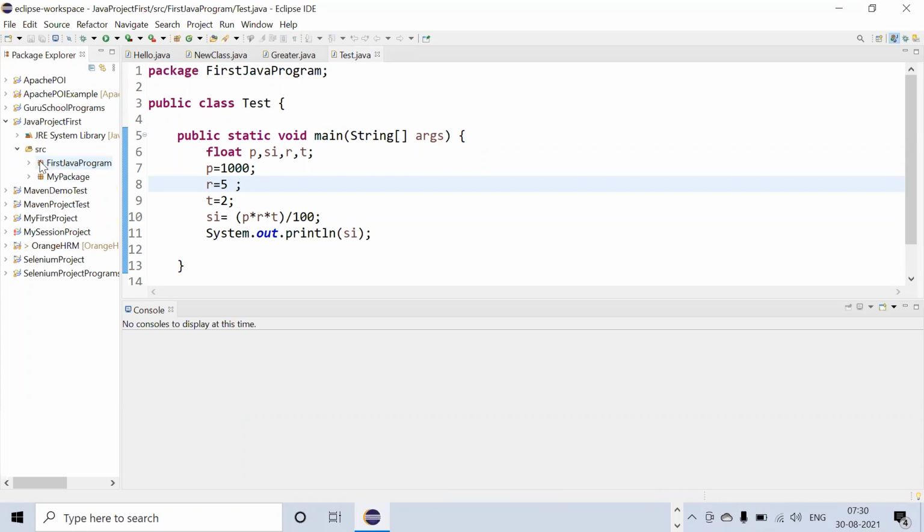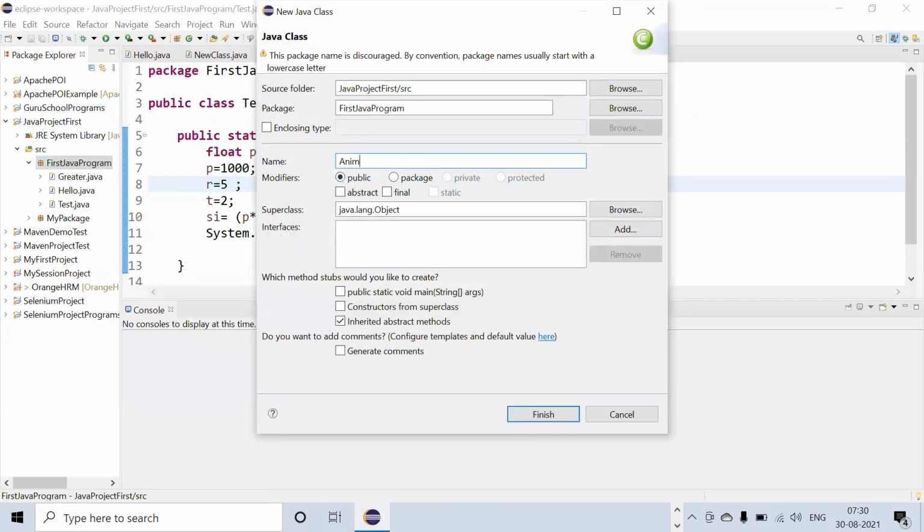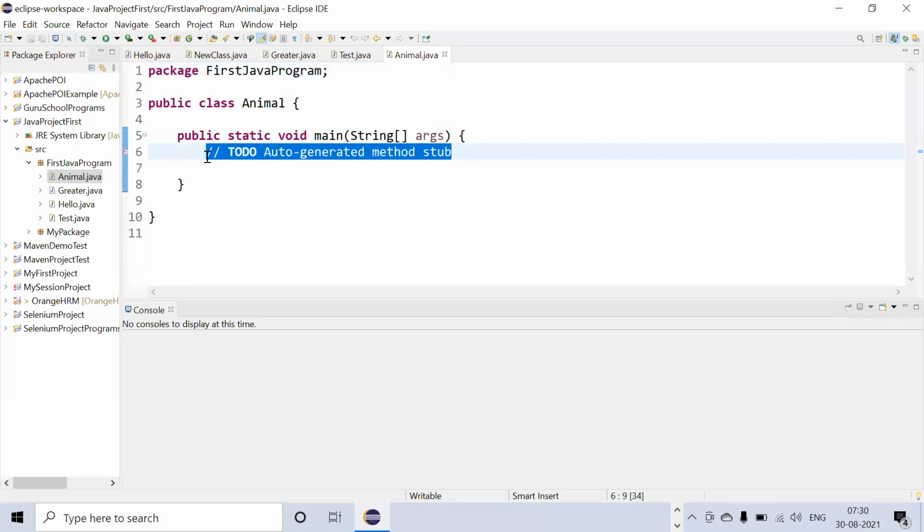Okay. So suppose there is one package. I've already told you how to create a package, and inside that I've created one class, the class animal. I have created one main method. Now, this is to be taken care of: whenever you write a class, the main method should be in that class. That is the important thing.